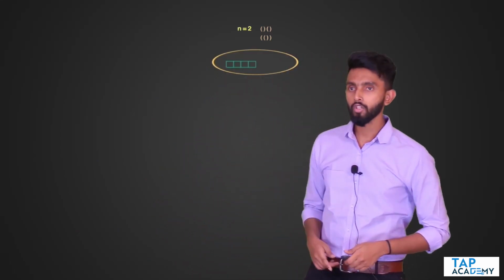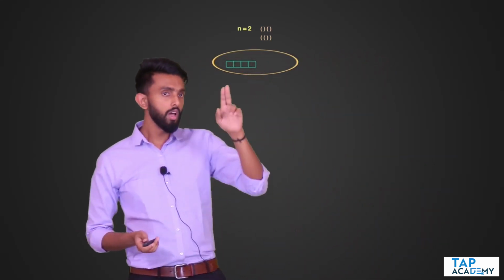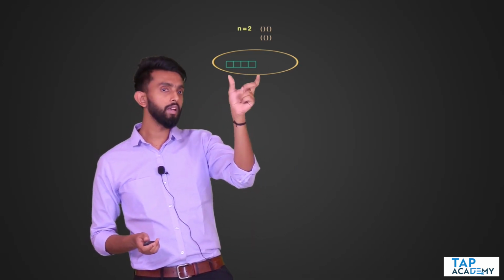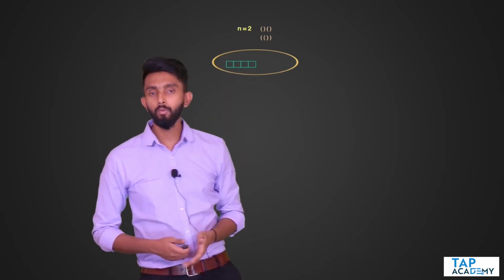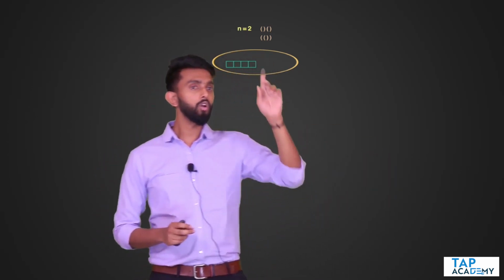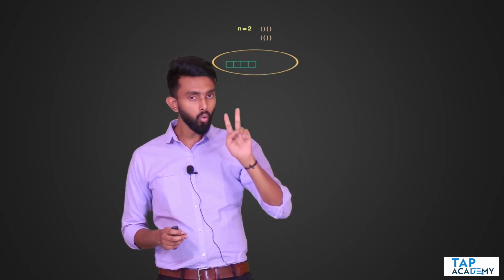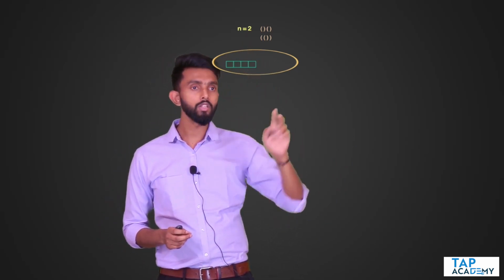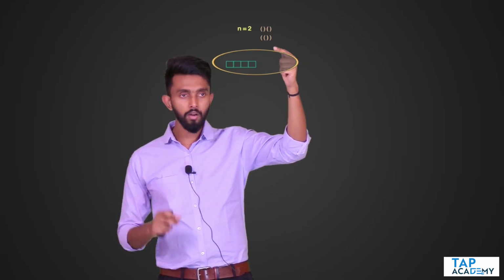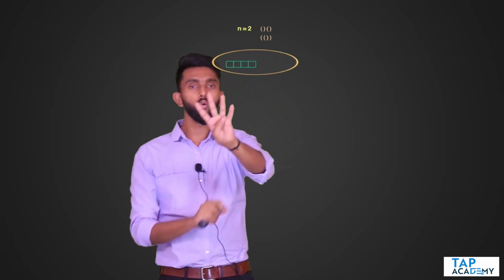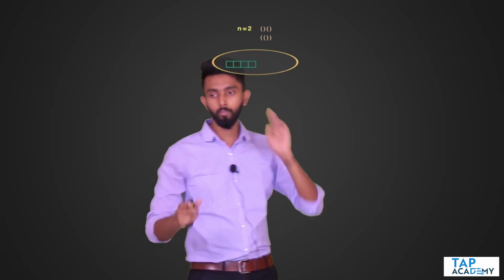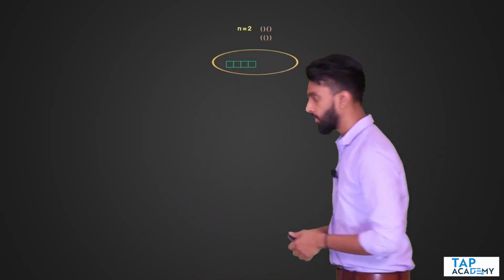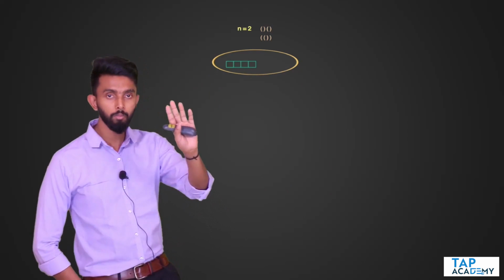See, if n is equal to 2, these are the valid combinations, right? Keep that at the back of your mind. Now, I will create a function, guys, like this. In this function, I am going to have an array whose size is 2 times the n value. Now you may ask why. Because if n is equal to 2, what does it mean? 2 opening brackets, 2 closing brackets. Whichever may be the combination, don't you think the total size will be 4? If you agree with me till this point of time, put a yes. Why this should be n into 2? That much is clear to you?